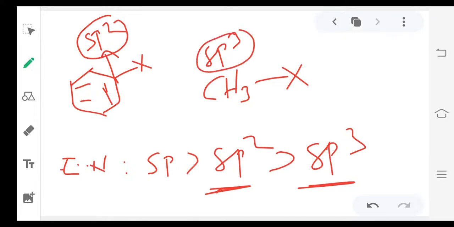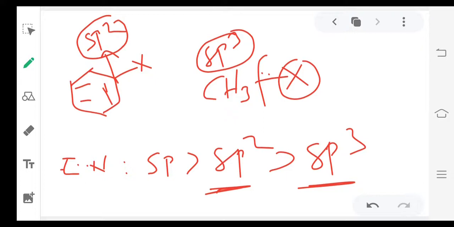But this sp3 carbon will give electrons easily to this halogen, and this halogen will break off as X minus easily, but that possibility, that feasibility, is less in the case of aryl halides. So that is one reason for the less reactivity of aryl halides towards nucleophilic substitution.